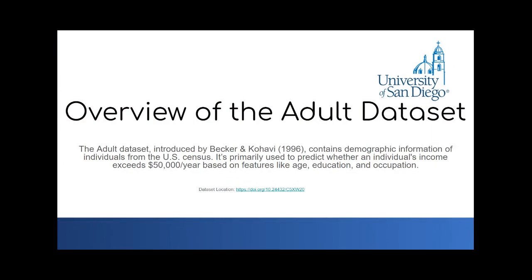This dataset was introduced by Becker and Kohavi in 1996, containing demographic information of individuals from the US Census. It is primarily used to predict whether an individual's income exceeds $50,000 per year based on features like age, education, occupation, and more.